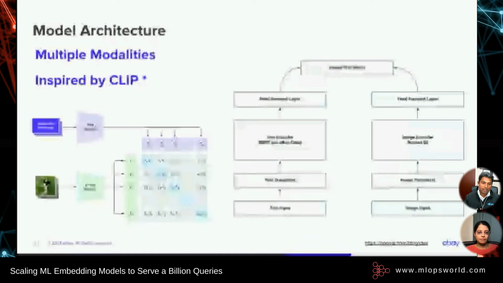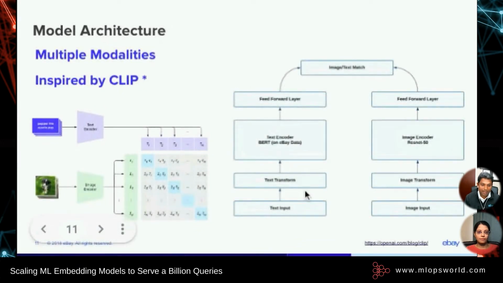On the right side, you will see the simple neural network model that we used to train what we are going to see further. We have dual inputs where we take in text input and image input, we encode, we transform, and generate these representations. And then we feed them into a densely connected layer, which learns the true representation of an item based on both the text input and the image input. Because this works with two different modalities, text and image, this is called a multi-modal embedding, and this creates a really good representation of what an item actually means. Right? Now, you might ask me what goes into these image and text encoders.